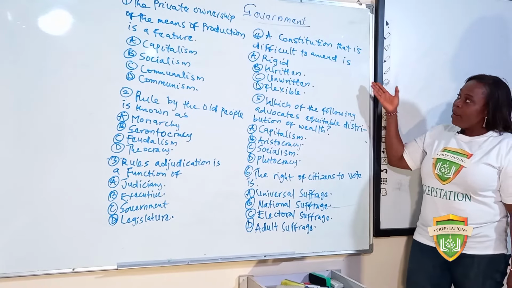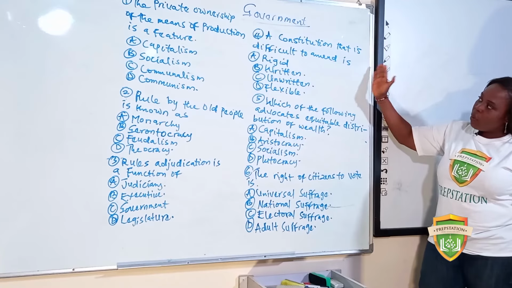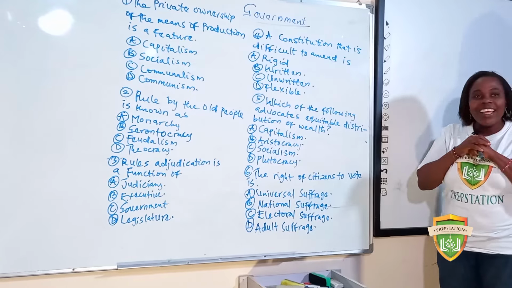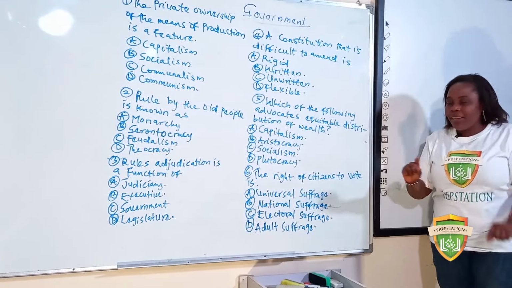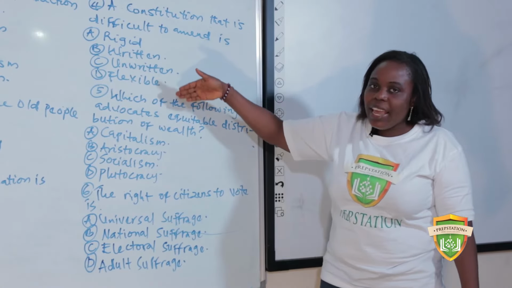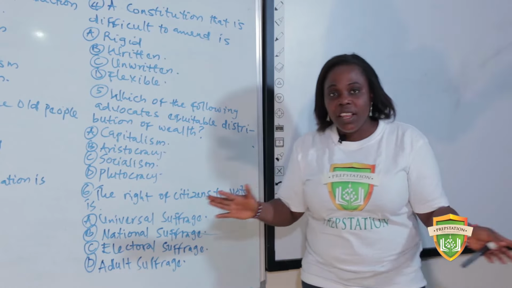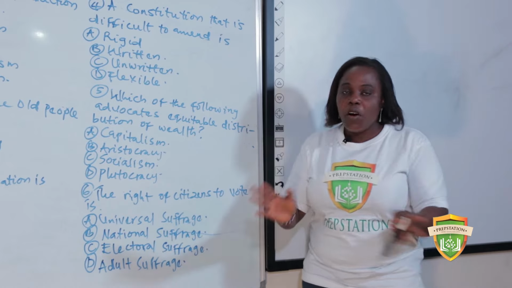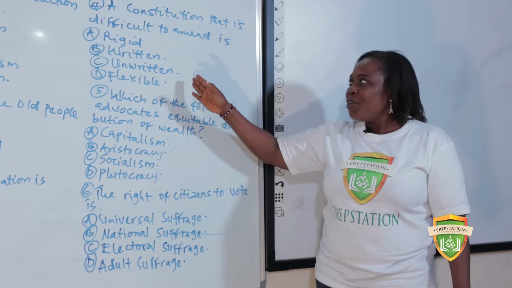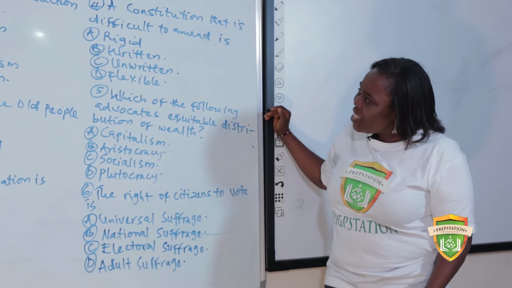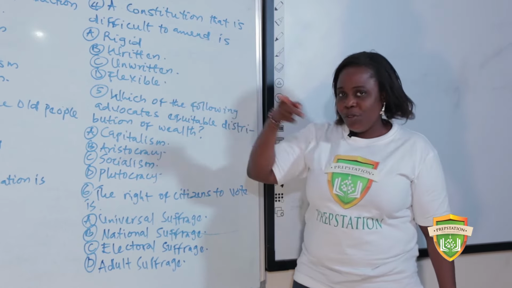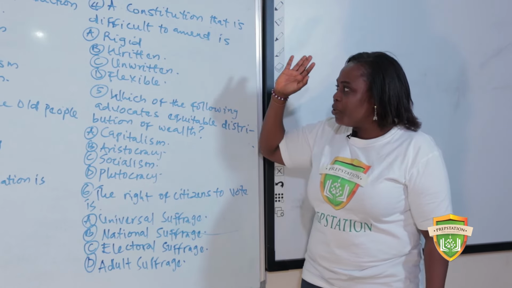Then let's look at this question. A constitution that is difficult to amend. This is a tricky question. I hope you know that listed here are types of constitution. We have the written, the flexible, the unwritten, the confederal, the federal, the unitary, and all that. Is it rigid? Is it written? It cannot be flexible. You know that. So you are left with these 3 options.